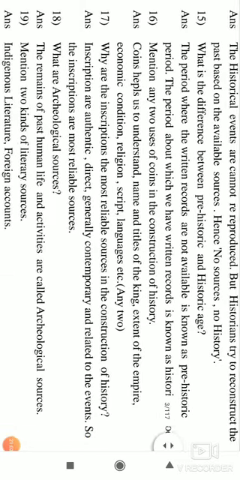Why are the inscriptions the most reliable sources in the construction of history? Inscriptions are authentic, direct, generally contemporary, and related to the events, whatever the event that has been taking place. Along with that event, it has been published by the same person or the person of that time or the person of authority for that place and that event. Therefore, it is direct, it is authentic, it is contemporary to the event.